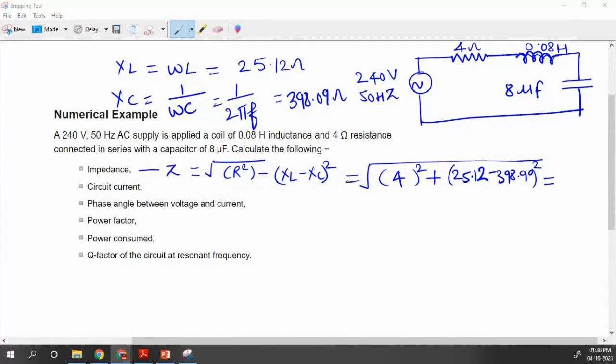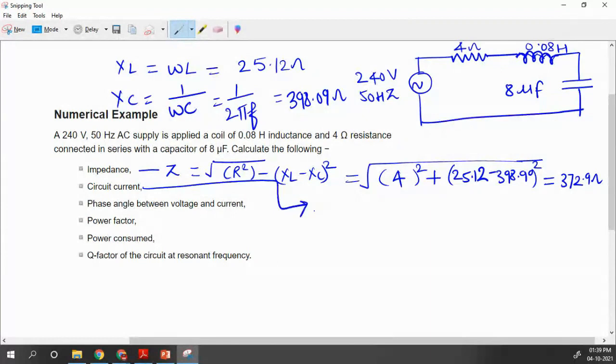Okay, I will solve this. Next time you can solve it. So we will solve this equation and we will find out the value of this impedance, that is 372.9 ohm.